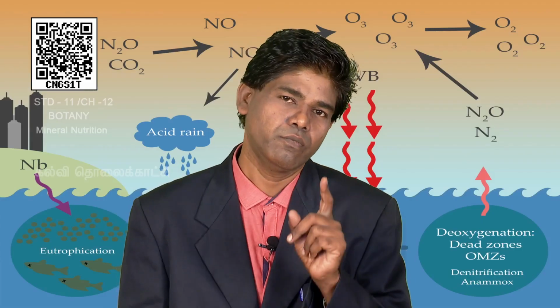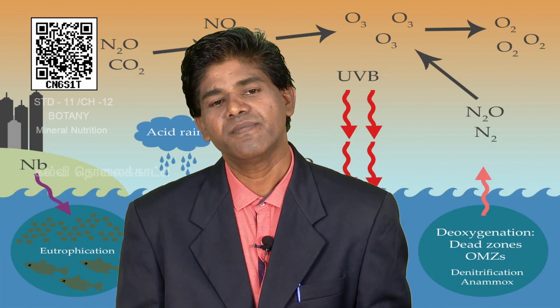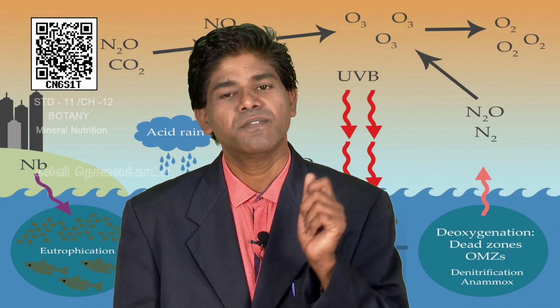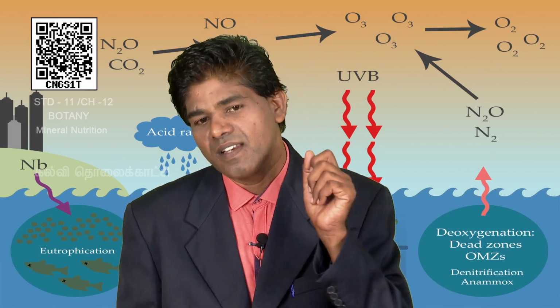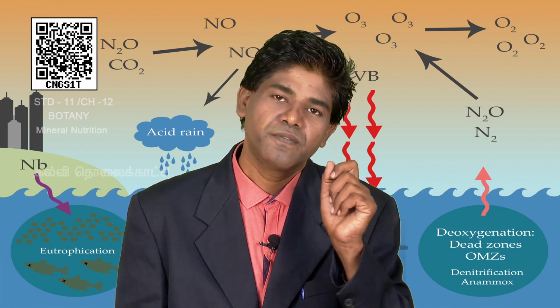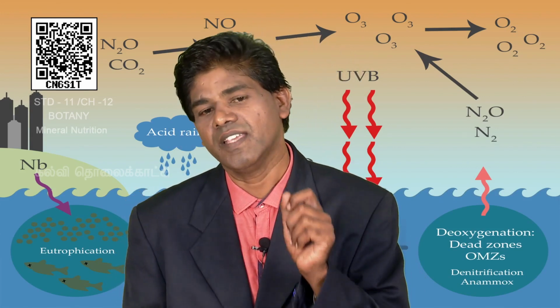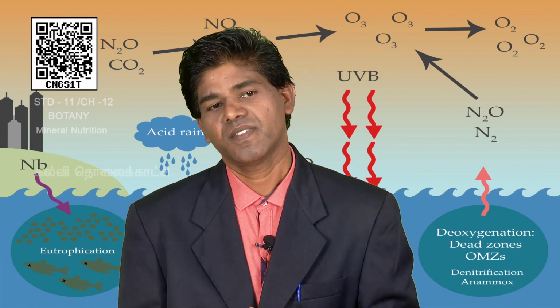So, you can keep only two important points. Mobile elements mean the deficiency symptom first appears on old and senescent leaves. Relatively immobile minerals mean the deficiency symptom first appears on younger leaves. These two concepts you have to understand.